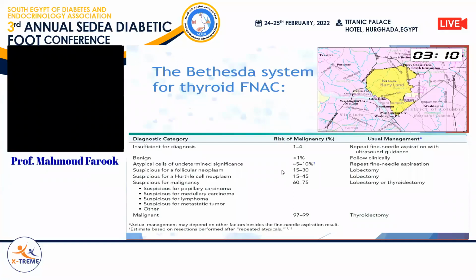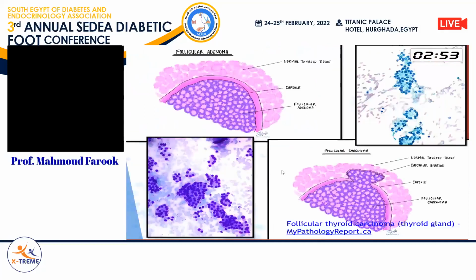As you see here, the categories are suspicious for follicular neoplasm and suspicious for Hurthle cell neoplasm, because we cannot differentiate between follicular carcinoma and follicular adenoma, or Hurthle cell carcinoma versus Hurthle cell adenoma, based on fine needle aspiration. As you see here, this is a follicular adenoma and this is a follicular carcinoma. The cellular population here is very similar to what is present here.